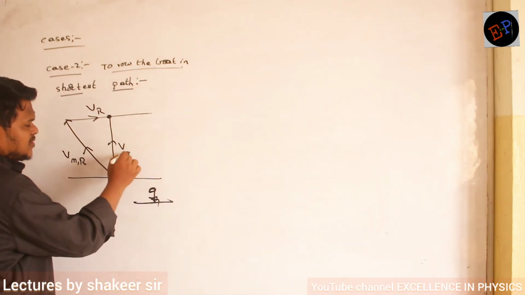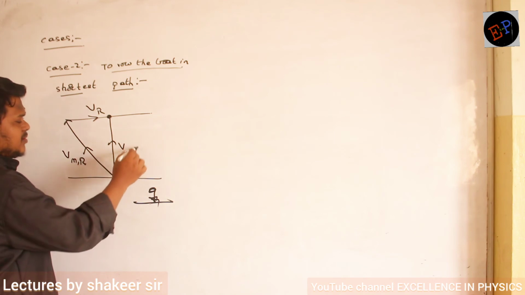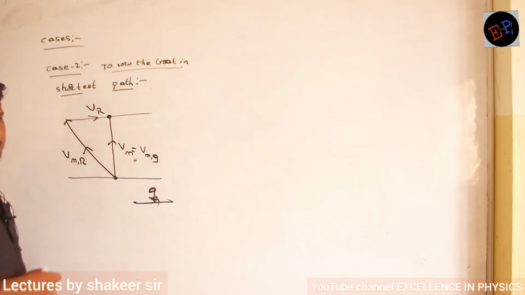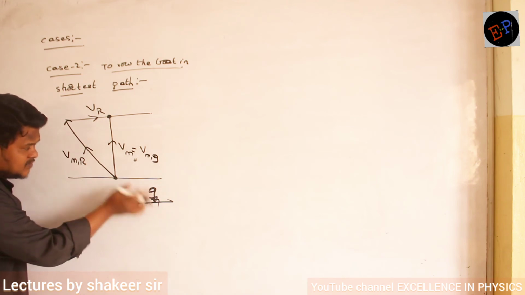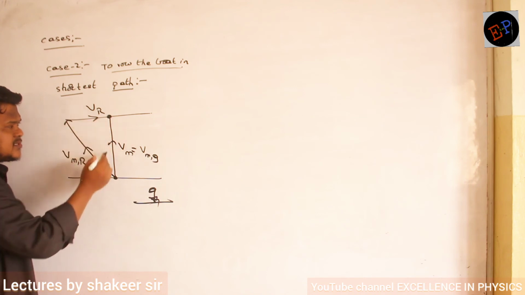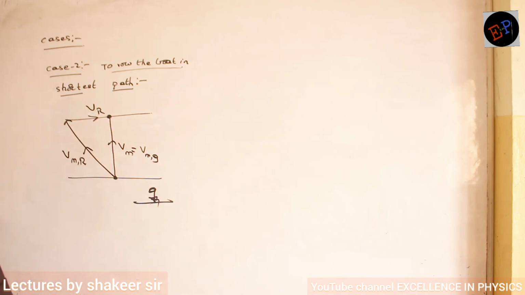This is the resultant velocity, the velocity of man, or you can call it the velocity of man with respect to ground. It means that to this observer, this person should finally appear to be moving in this direction so that he reaches exactly the opposite point of the river. Are you able to understand now?